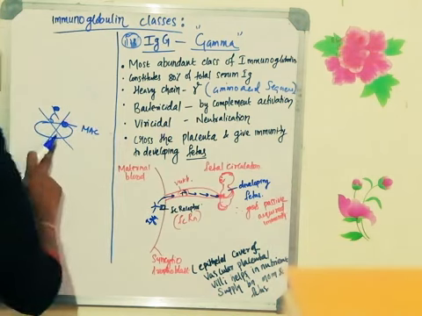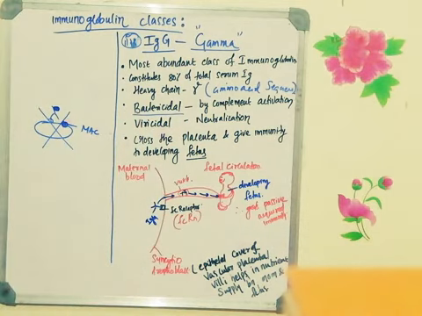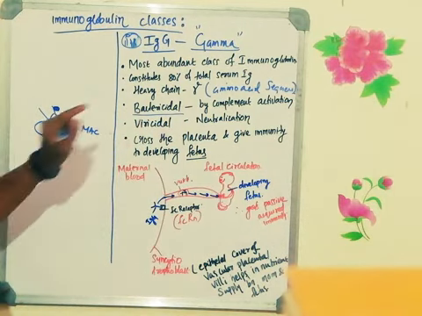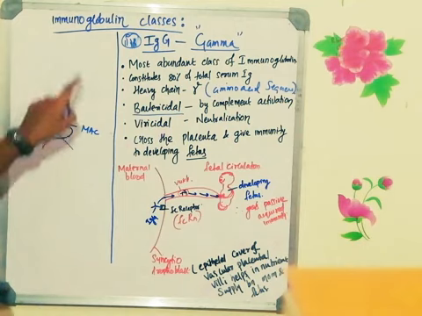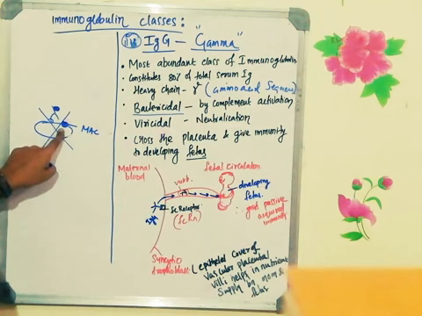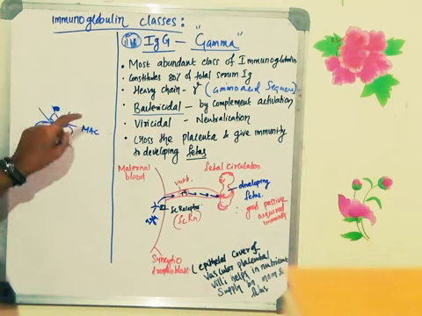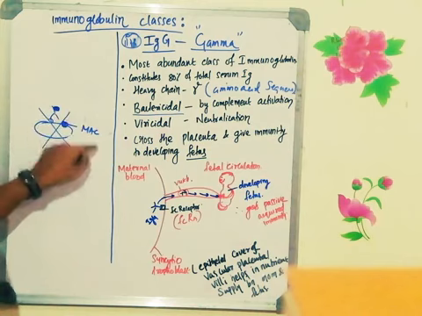Okay, so this is how they kill the bacteria. How do they kill the bacteria? By complement activation. How does the complement activation happen? Since it is a secondary immune response, antibodies which are produced will identify the antigen which is present on the surface of the bacteria. Antigen antibody complex will be formed. Complements will bind to the antibody and they activate the complement cascade pathway. Thereby, a membrane attack complex will be formed.